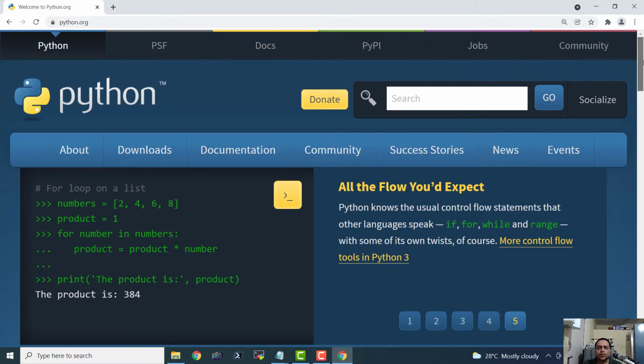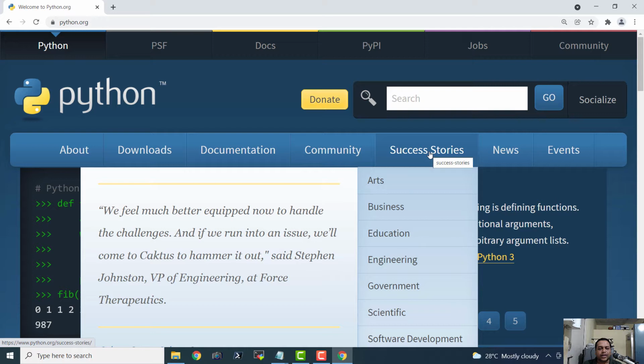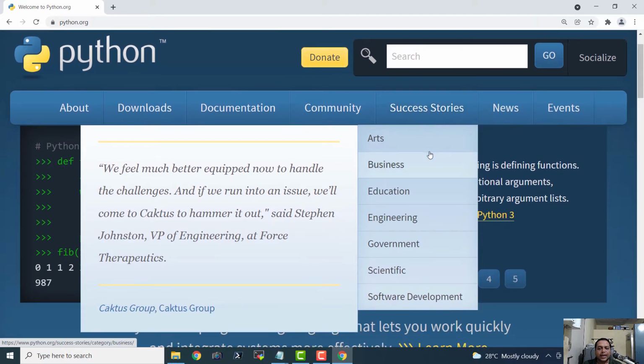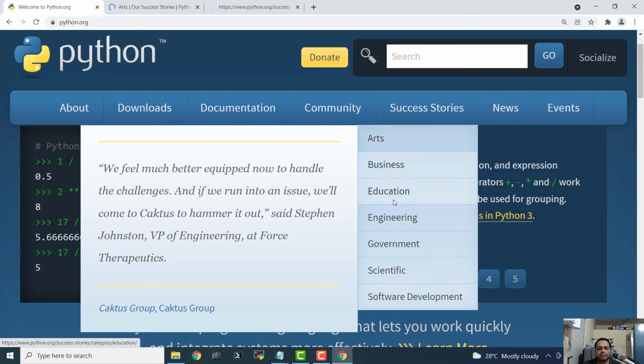Now let us go ahead and install the Python programming language on a Windows computer. But before that, we can even have a look at the success stories of Python. These are all the case studies of Python and how it has been used in various organizations for automating their tasks and doing some activity. Let us visit all these links one by one and see what companies are using Python.